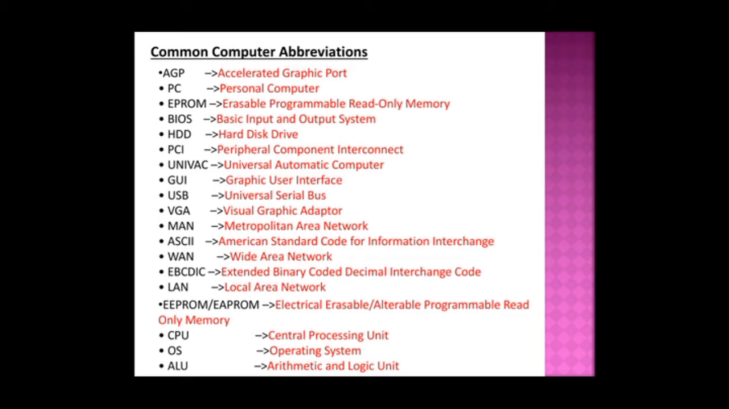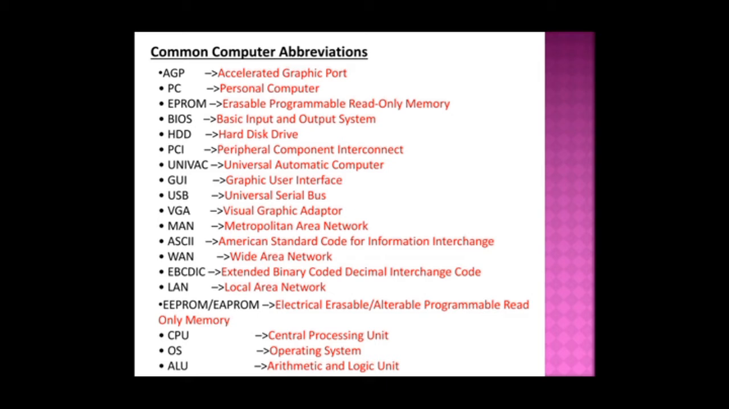MAN, it's a metropolitan area network. ASCII, American Standard Code for Information Interchange. And WAN, it's wide area network. EBCDIC, it's extended binary coded decimal interchange code. LAN, local area network. And EEPROM or EAPROM, it's electrically erasable or alterable programmable read only memory. CPU, it's a central processing unit. OS is an operating system.